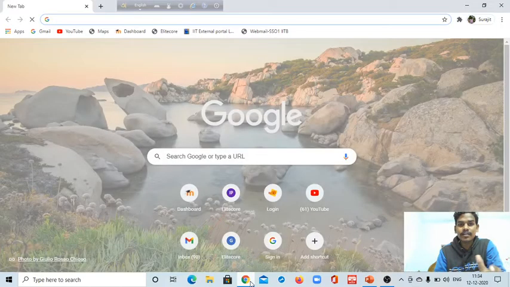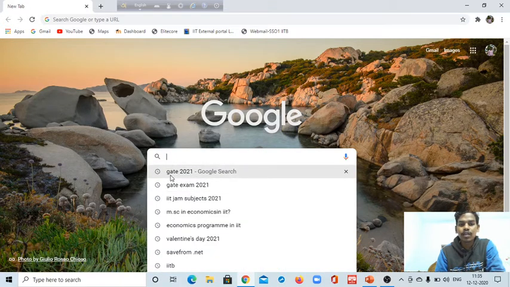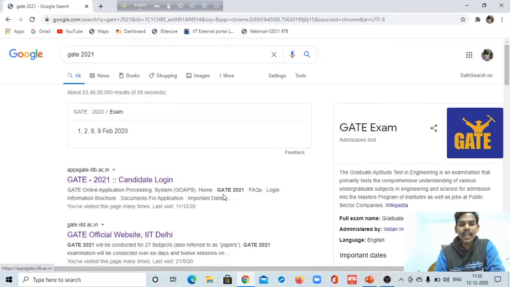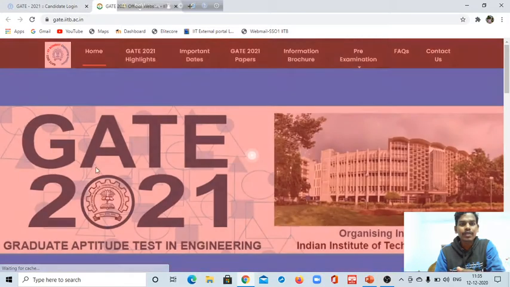I think all of you can see my laptop interface and cursor. Just search Google for GATE 2021, then go to candidate login or the main IITB domain of GATE. Click on it and you'll get this interface, with the information brochure, documents and important dates, eligibility, frequently asked questions, and important notice. Click on it.